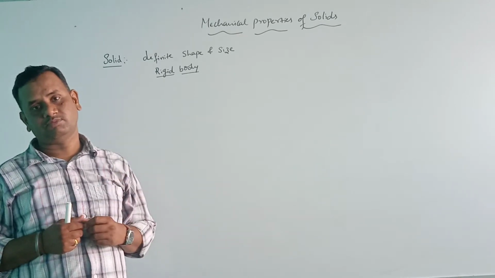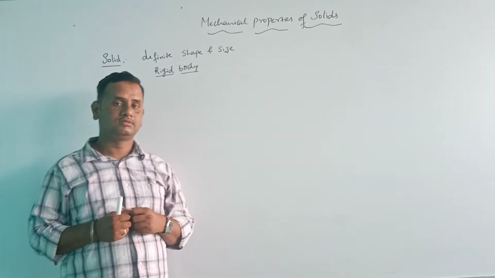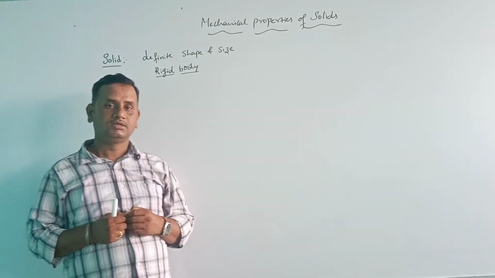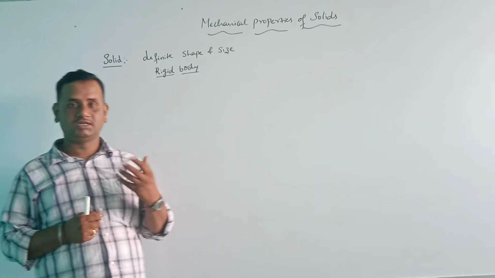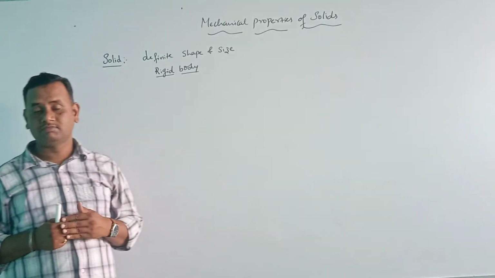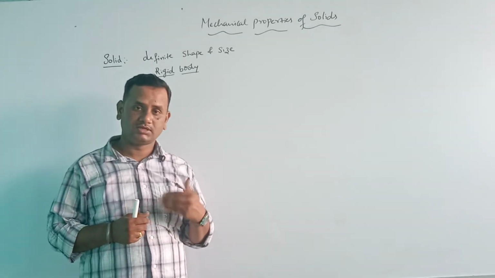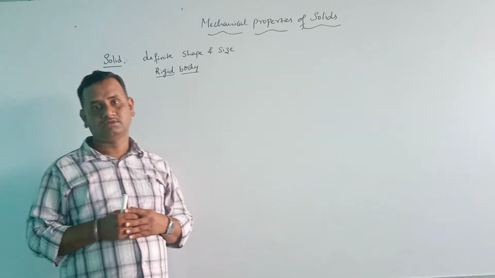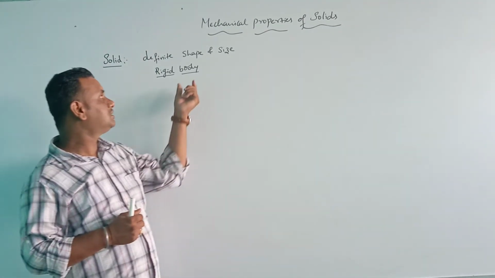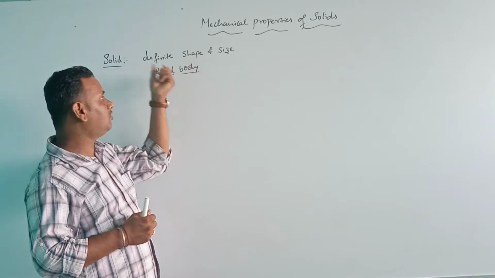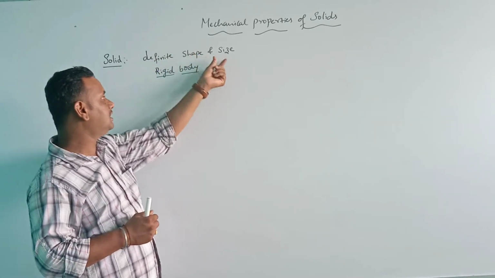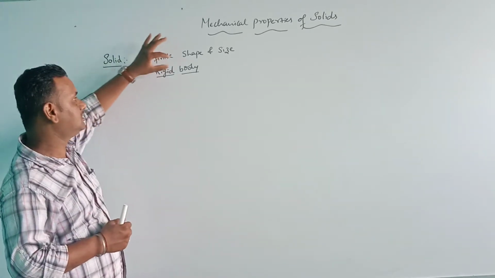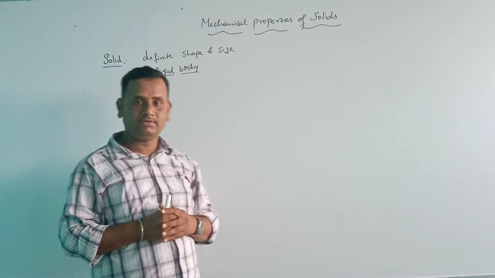Steels are also solid bodies, also rigid bodies. We also use them in building railway tracks, artificial limbs, machinery parts, and in the automobile industry. Automobile industries use a lot of steel and metal to build a car. Such bodies having a definite shape and size are called solids or rigid bodies, which are very useful in our everyday life.